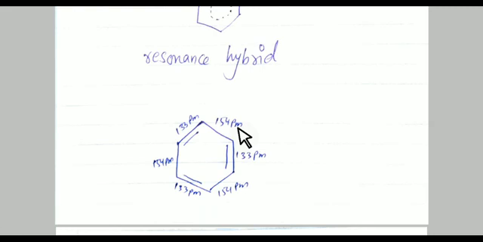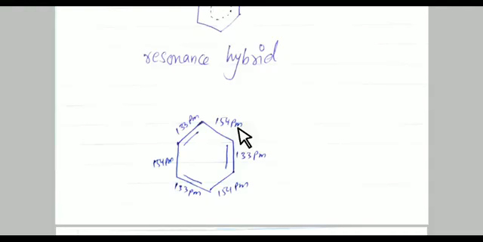But what is the actual observation? The actual observation is that all 6 carbon bonds have the same bond length, 138 picometer, which is intermediate between carbon-carbon single bond and carbon-carbon double bond.